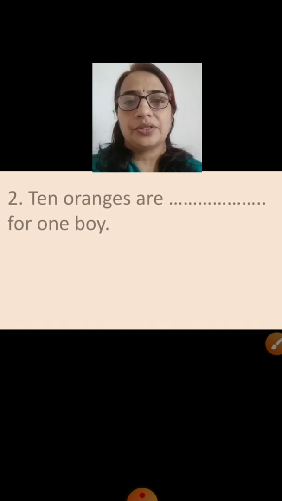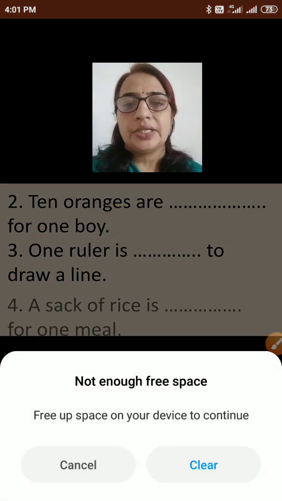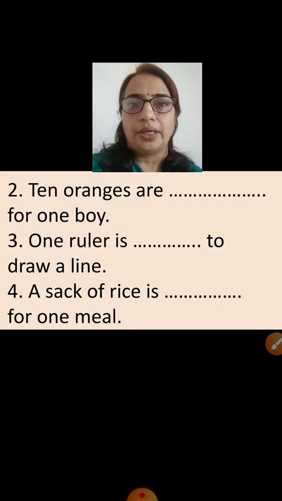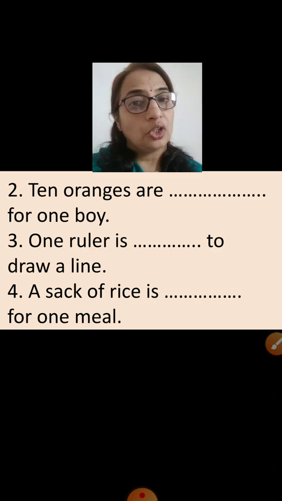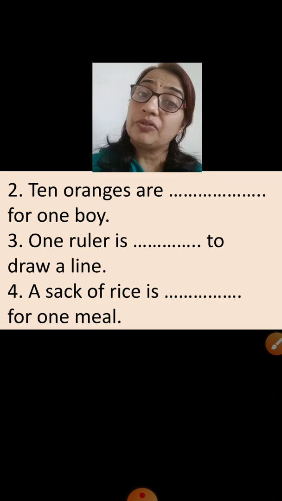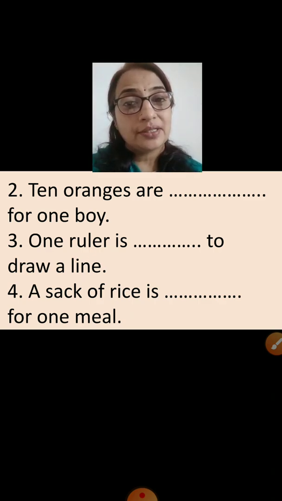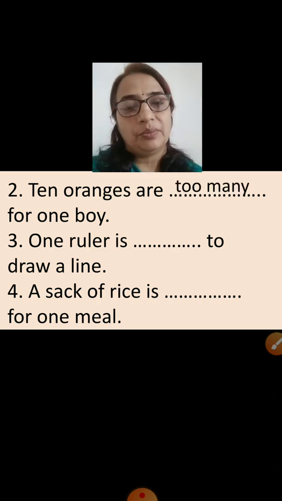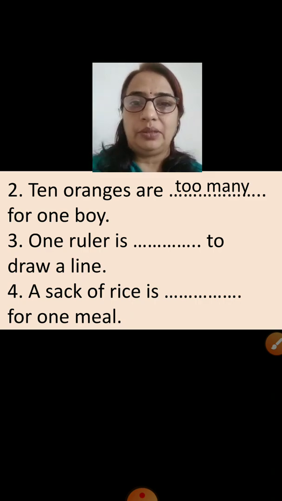Now next question. 10 oranges dash for one boy. 10 oranges enough for one boy, not enough for one boy, too many for one boy, or too much for one boy? 10 oranges for one boy is too many. Eating 10 oranges for one boy is very difficult. So 10 oranges are too many for one boy.